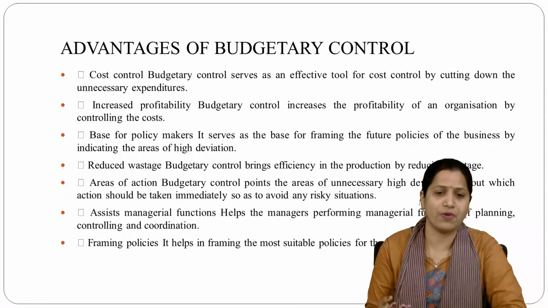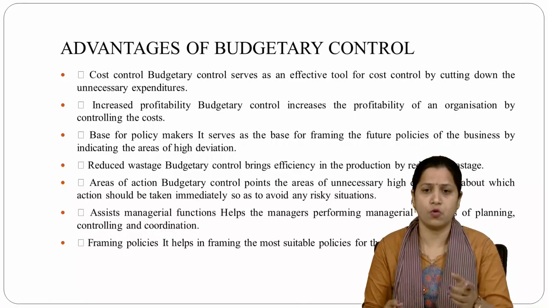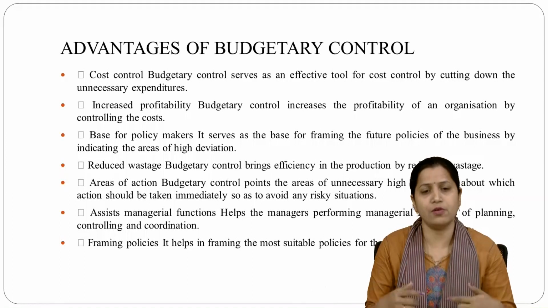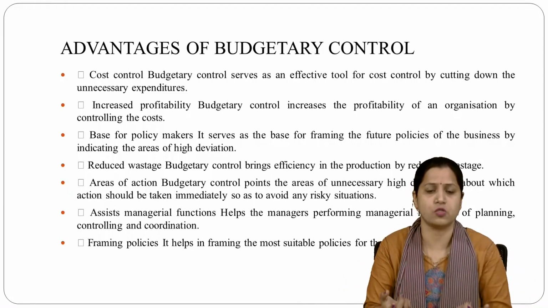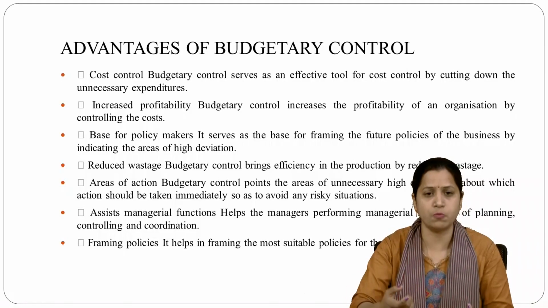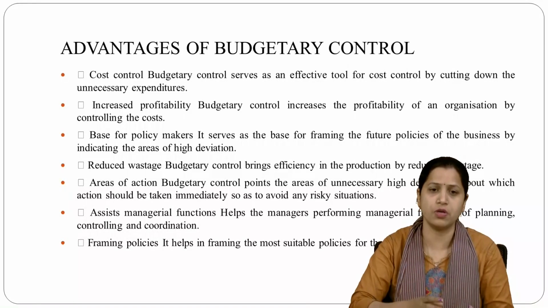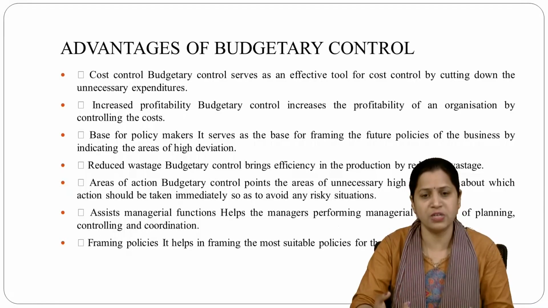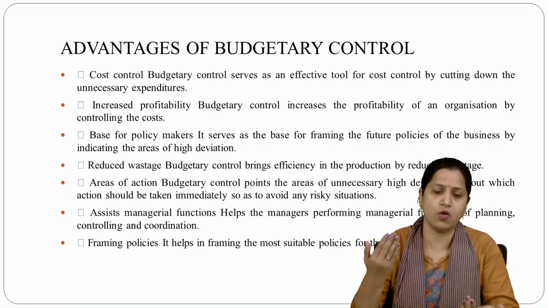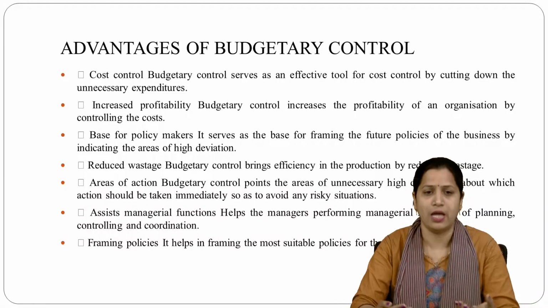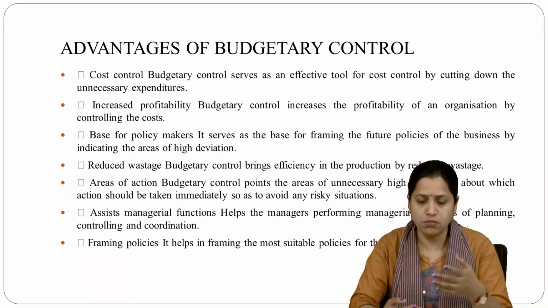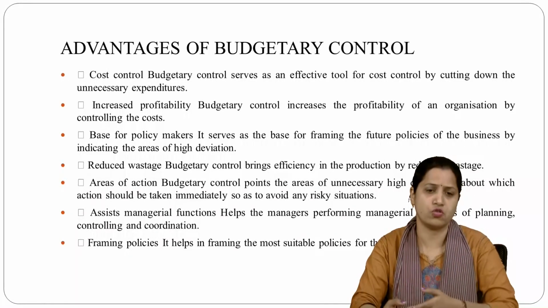Now the areas of action. Budgetary control is divided into different centers, and it will be taken care of by all the centers. Wherever the employees are performing, whether the performance is up to mark or not, comments will be given accordingly, and if training is required, the entity or business will give them training, and they can reduce the cost, and in the same way they can avoid any risky situations.